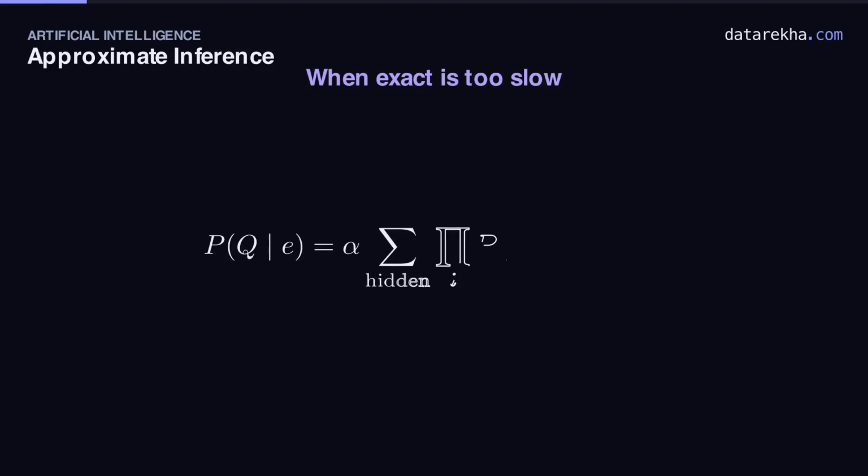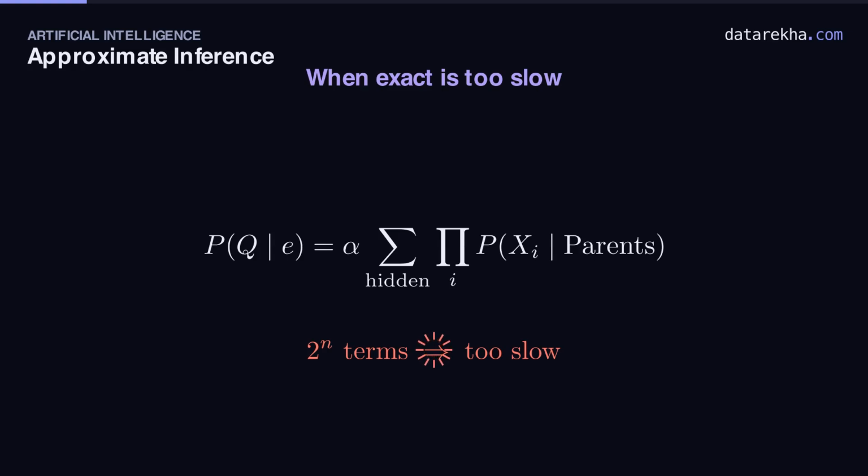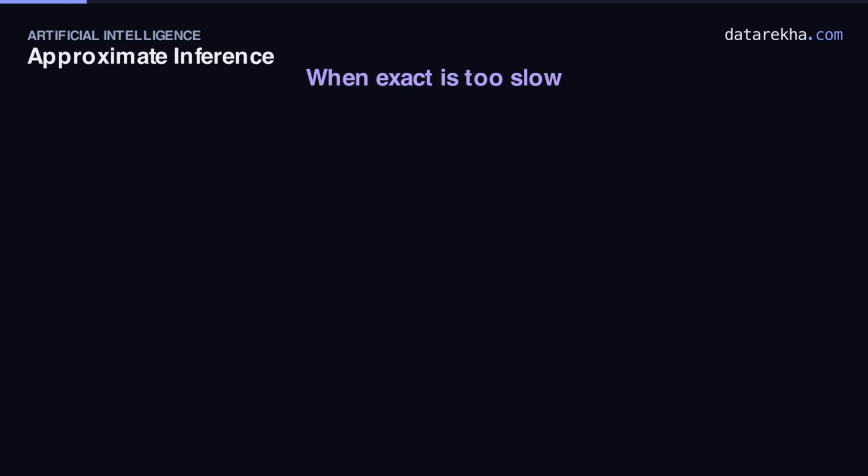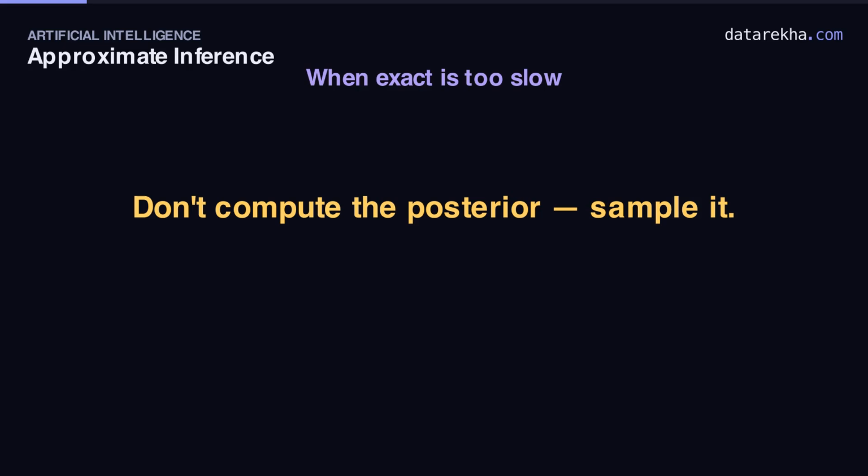Last time we answered questions about a network exactly by summing the joint over every hidden variable. It's precise. But on a big, tangled model, that sum has an astronomical number of terms, and exact inference simply grinds to a halt. So we change strategy. Instead of computing the answer, we estimate it.